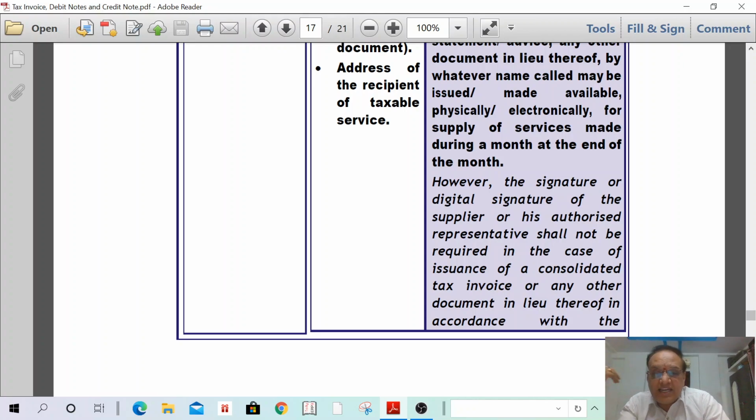That means they are sending an account statement. They are not signing. Simply they are sending the statement. If any statement is electronically made available, the signature or digital signature of the supplier or his authorized signatory is not required. In case of banking, insurance company, financial institution, non-banking financial institutions, they are sending account statements monthly. So it shall be considered as a tax invoice, and signature or digital signature of the supplier or his authorized signatory is not required if it is physically or electronically made available.